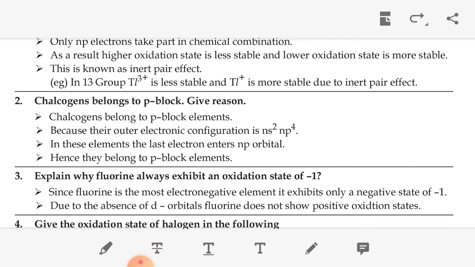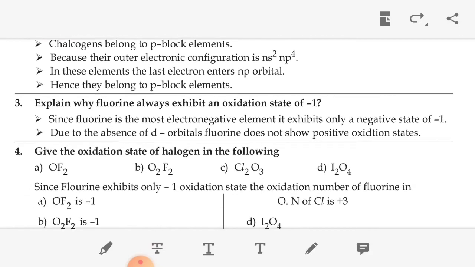The next question, halogens belong to P block, give reason. That is the 17th group. So the halogens belong to P block elements because the outer electron configuration is ns2 np5. In these elements the last electron enters the np orbital. So they belong to the P block elements.